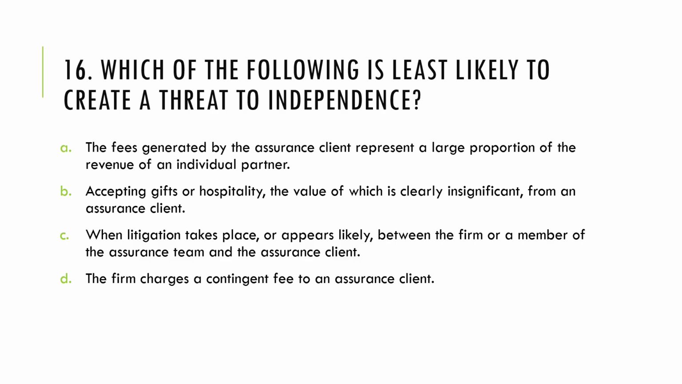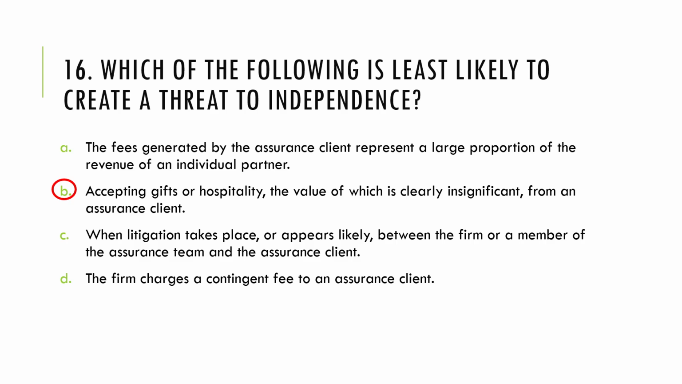Letter B, accepting gifts or hospitality, the value of which is clearly insignificant from an assurance client. When your client gives you, for example, stationery or ball pens, or maybe groceries during the holidays, that is considered okay, as the value is clearly insignificant. That will not be considered a threat to independence. Of course, that leaves letter C and D as possible sources of threats.